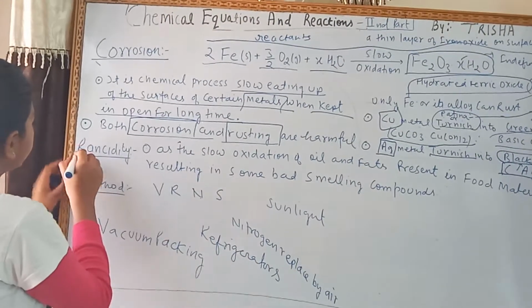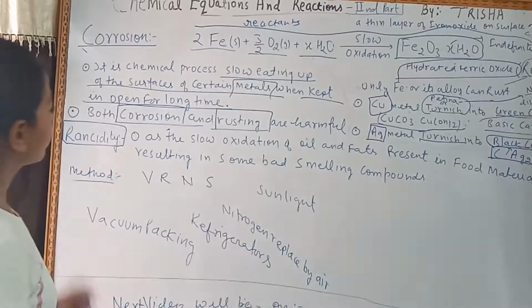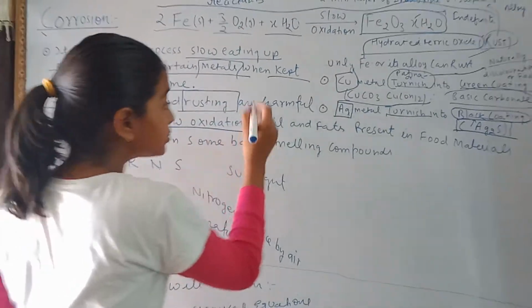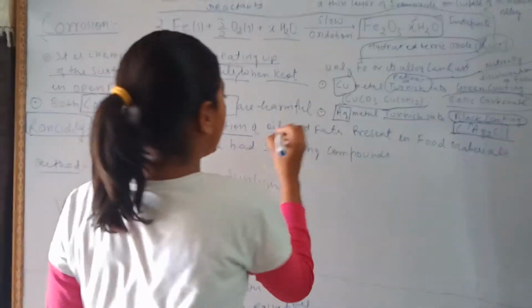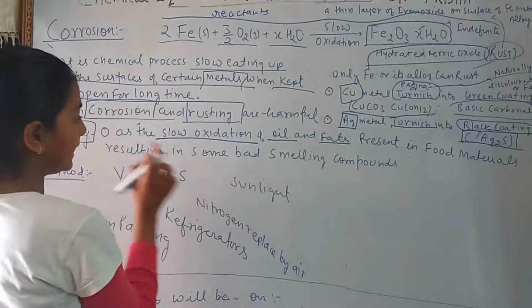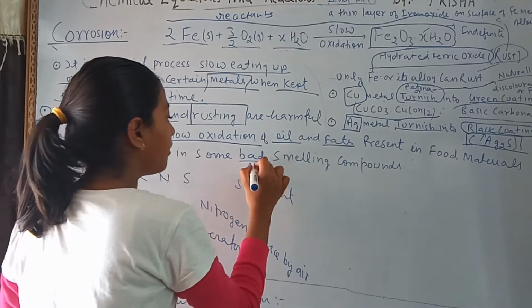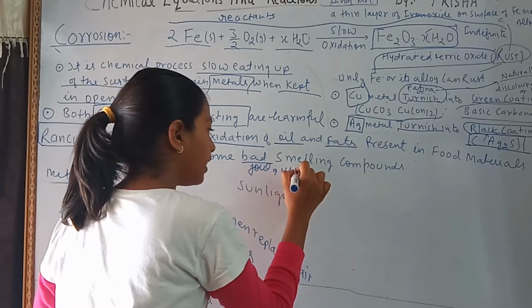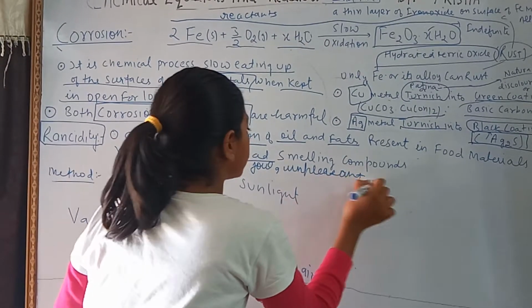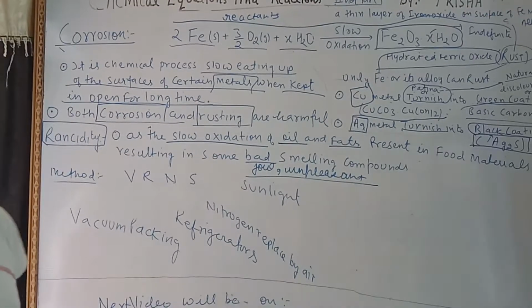Now is rancidity. Rancidity is slow oxidation of oil and fats present in the food materials, resulting in some bad, foul, unpleasant smelling compounds.